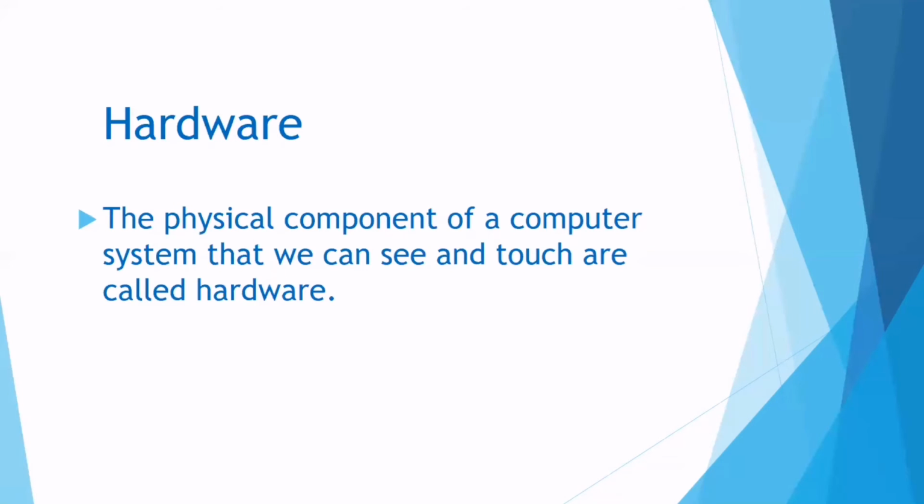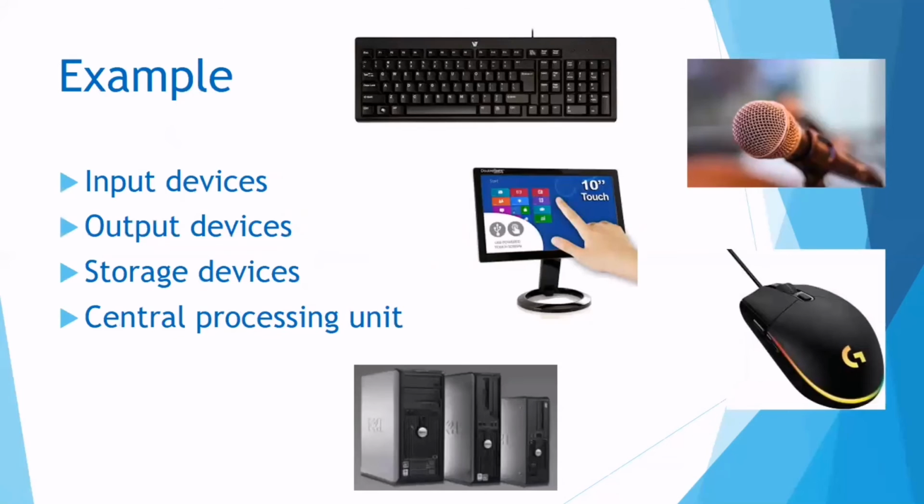So what is hardware? The physical components of a computer system that we can see and touch are called hardware. All the physical components are basically hardware, which we can see, touch or replace. Examples of hardware devices are input devices, output devices, storage devices and the CPU, central processing unit. Monitor, keyboard, mouse and CPU are examples of hardware devices that we can easily replace, touch and see. So these are the basic examples of hardware devices.